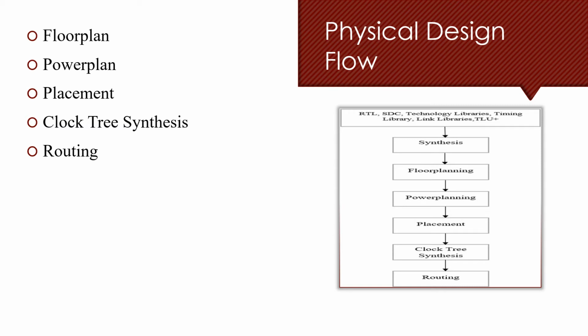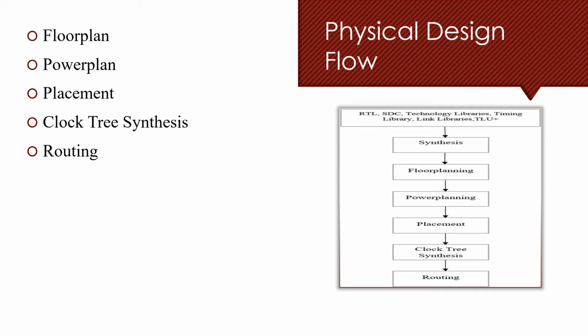At the CTS stage, we try to get a balanced tree and give clock pulse to all the sequential cells. And at the end, when everything is done, we do the physical routing at the routing stage, where we try to route all the signal as well as clock signals.